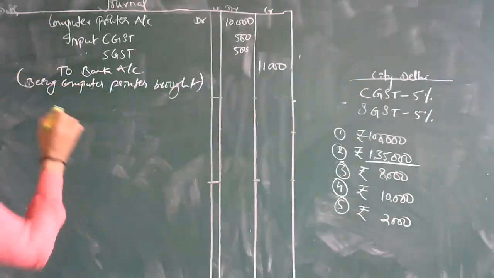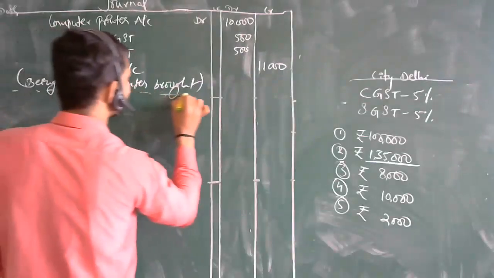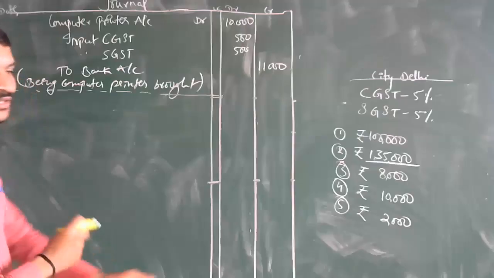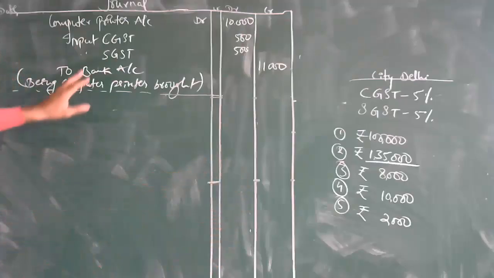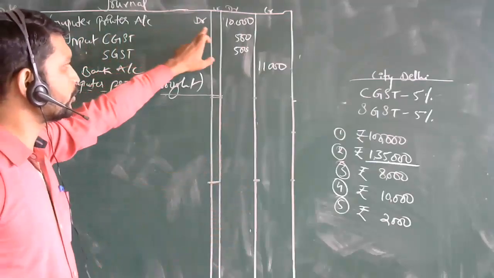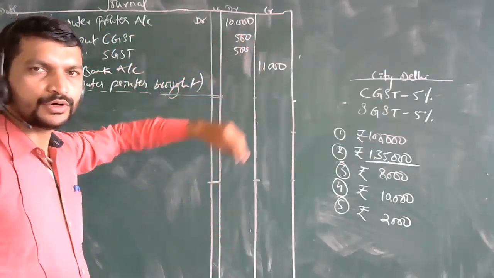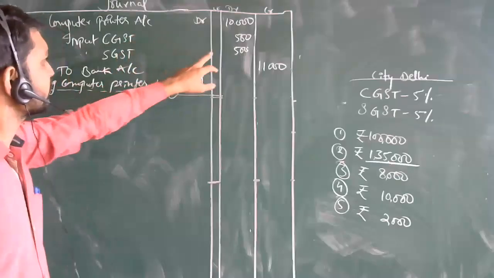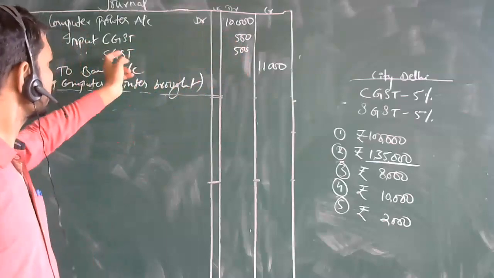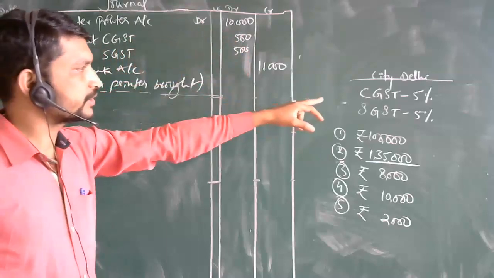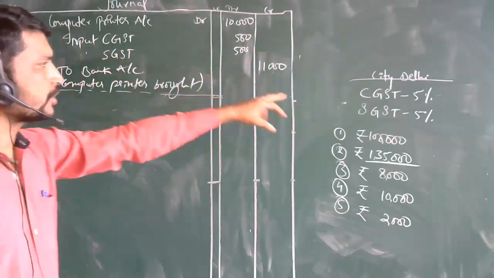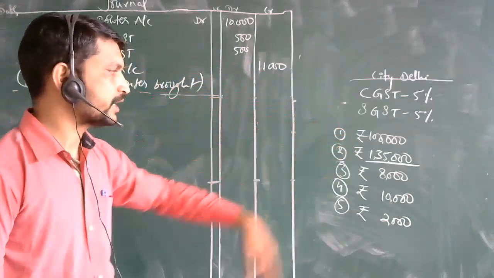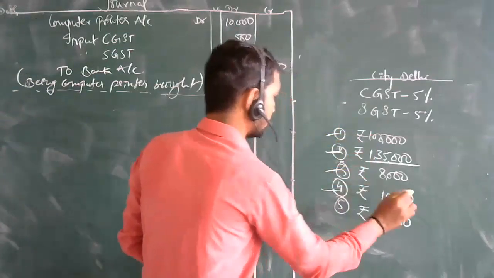See, if you are not understanding my writing, just concentrate on my wordings, what I will be repeating over here. When your assets are increasing, you will be debiting there. And when you are buying something, you will be paying the taxes for that. That is 5% on central GST and 5% on state GST you are paying over there. So till here got over.